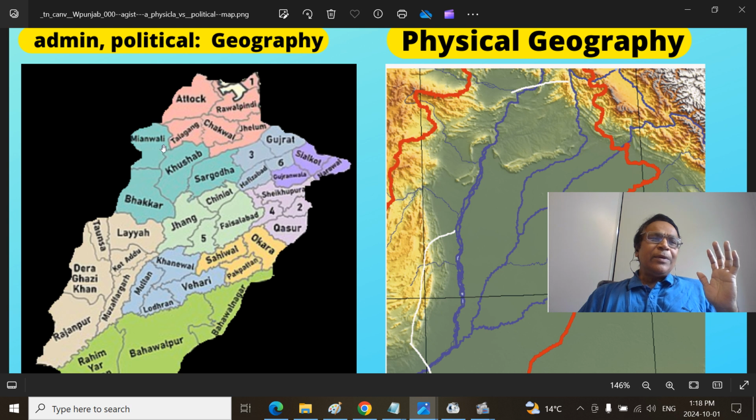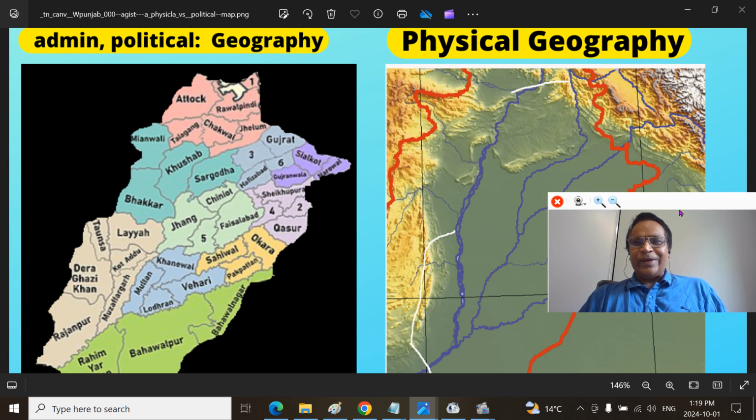The Mianwali region I have presented as a different basin, the Mianwali Basin, but that is a transition, a gray zone. There are Mianwali district, Bhakkar district, Layyah, and Kot Addu, Muzaffargarh. Historically, there used to be only two districts, Muzaffargarh and Mianwali. This region is the Thal region, a semi-arid desert region, and that part we are exploring today.